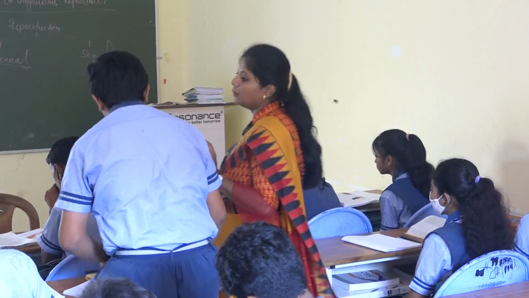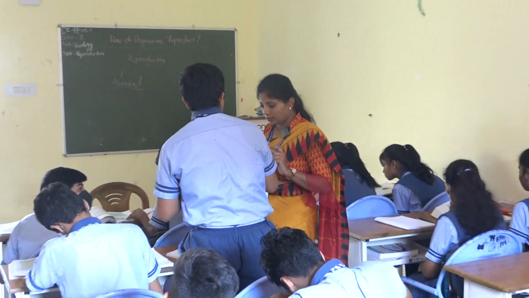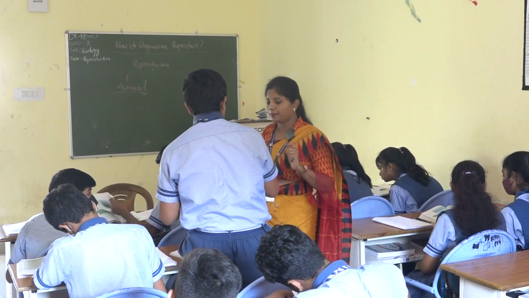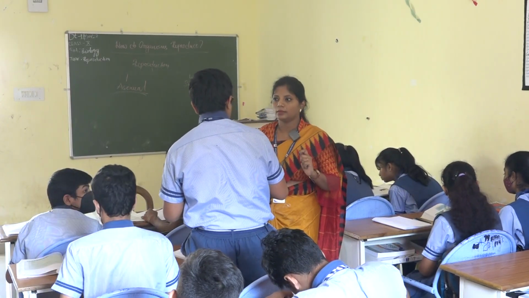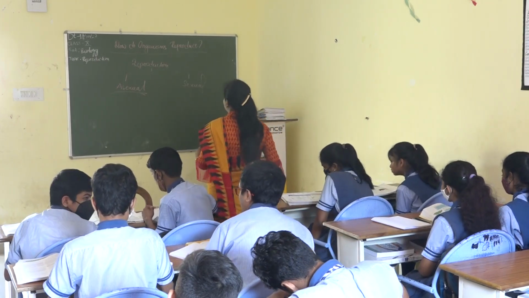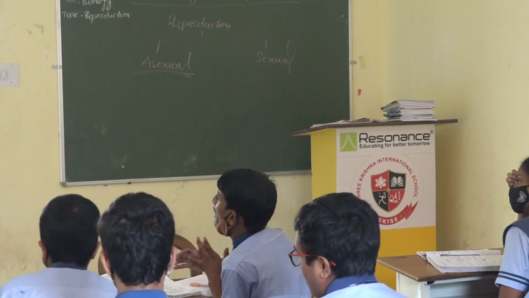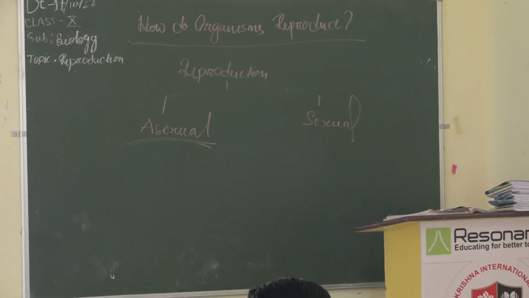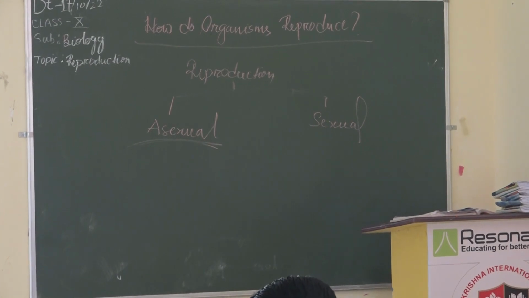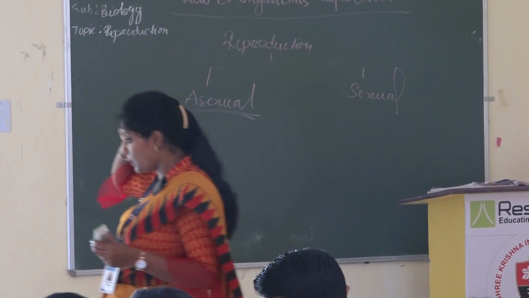The mode of reproduction in which only a single parent is involved, which makes exact copies of themselves. Okay. And in this mode of reproduction, mostly plants are involved. Okay, sit down. So the first question he has answered: in asexual reproduction, normally a single parent is able to reproduce their offspring. Okay, and because here two parents are not involved, we term it asexual reproduction.